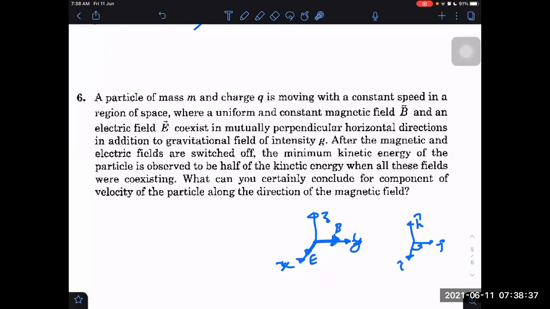Next, we have: after the magnetic field and electric field are switched off, the minimum kinetic energy of the particle is observed to be half the kinetic energy when all of these fields were coexisting. All of these fields means including mg also.